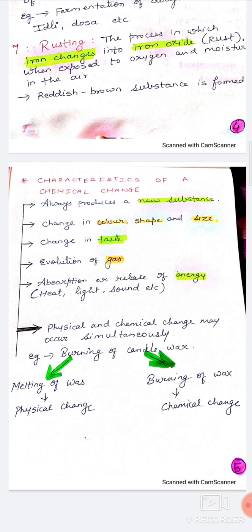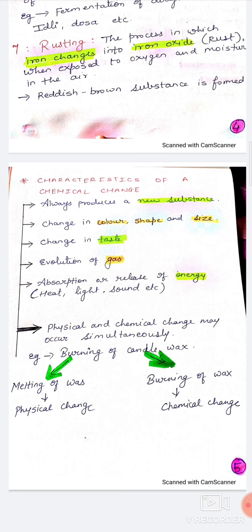Plus, the taste of the substance will change. There will be evolution of gas. Means whenever chemical changes are happening, in many of them you will see gases are evolved. That gas can be colored, or that gas can be colorless. So you will see bubbles forming. So this is an indication of chemical change.